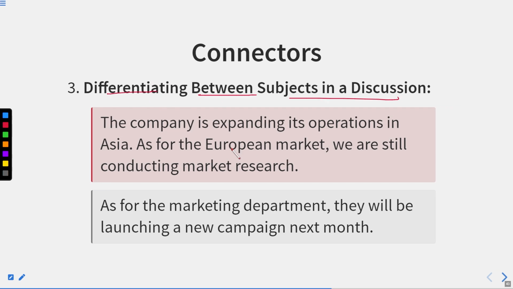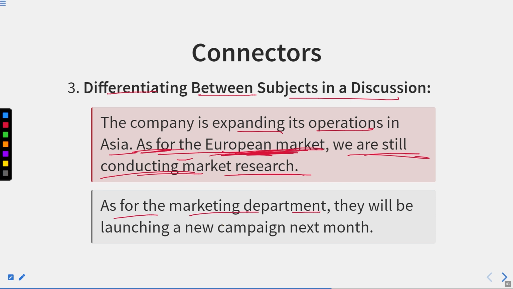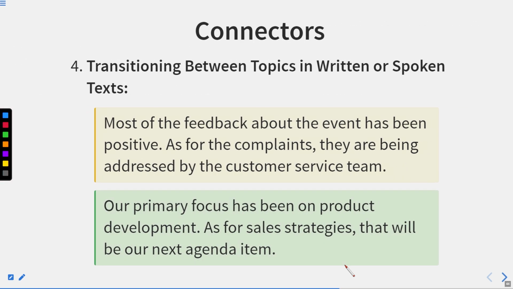Differentiating between subjects in a discussion, the company is expanding its operations in Asia. As for the European market, we are still conducting market research. Here we are talking about a company that is expanding its operations in Asia. But if we talk about the European market, we are still conducting marketing research. As for the marketing department, they will be launching a new campaign next month.